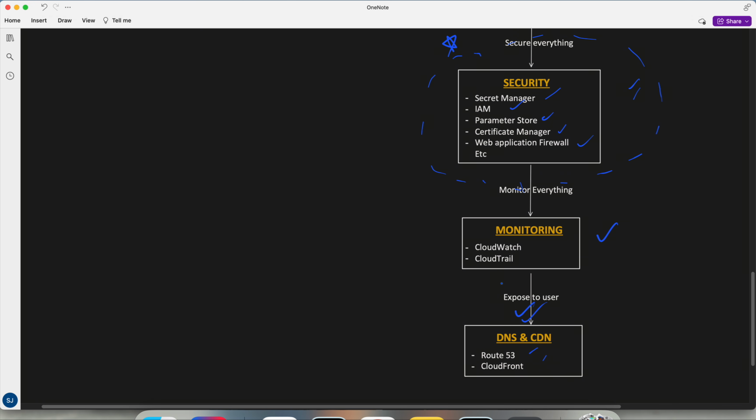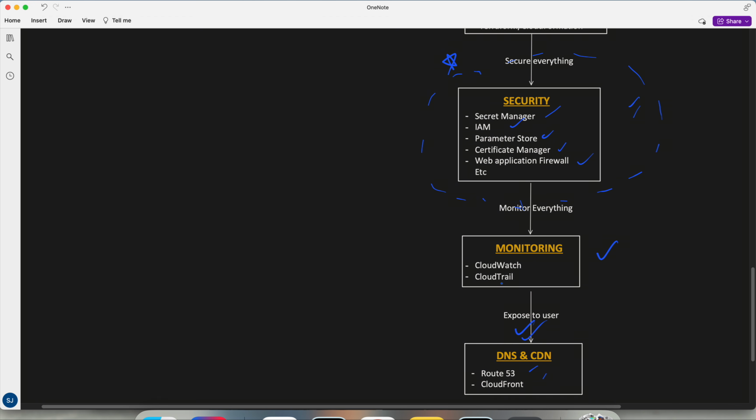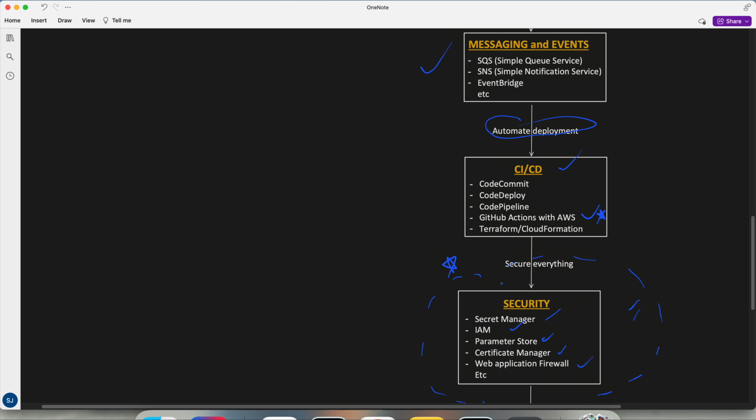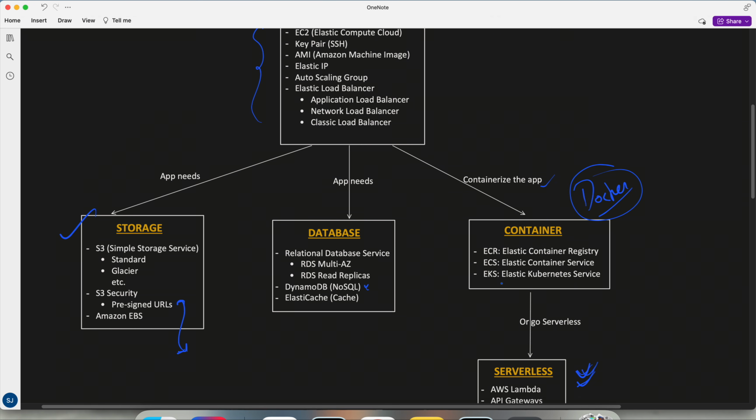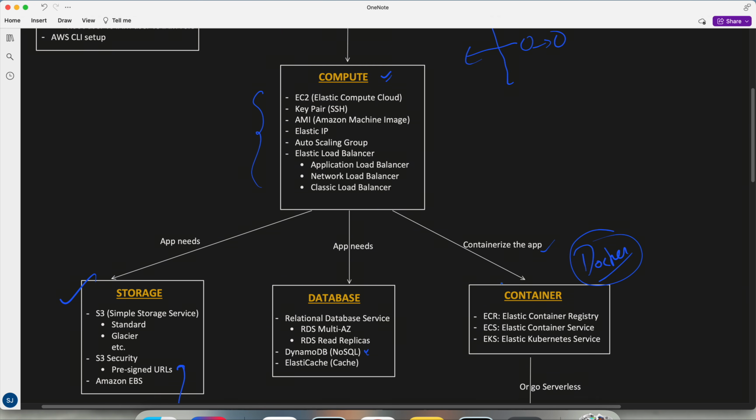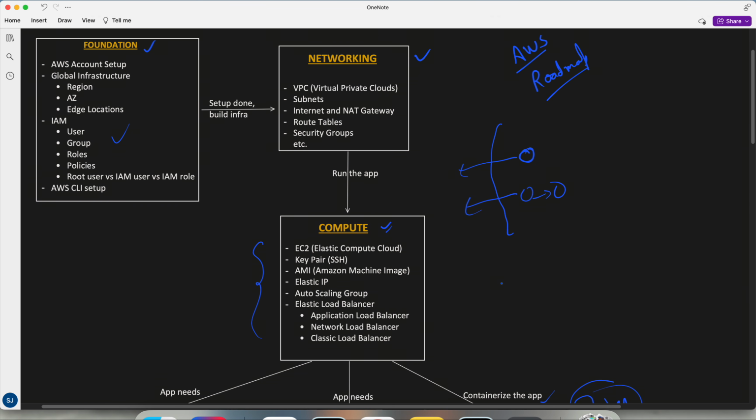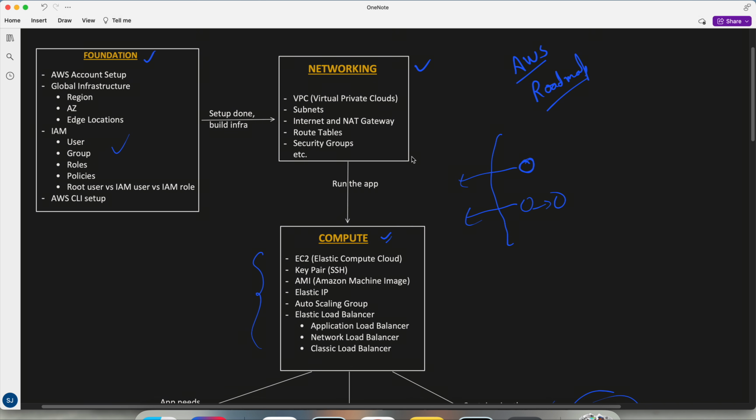Again, I am saying subtopics can be increased or reduced, but as soon as we jump into a particular topic, we get to know more about it, and which subtopic needs more time, so we will spend more time on that or dig deeper into that, relative to some other subtopics. Okay, so a very quick video on this one.